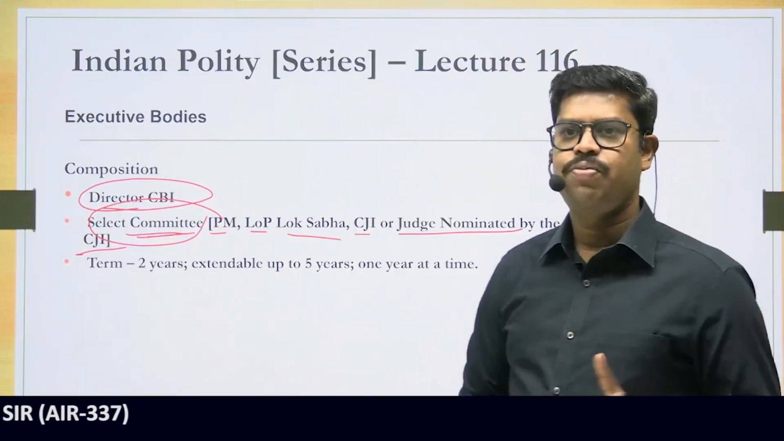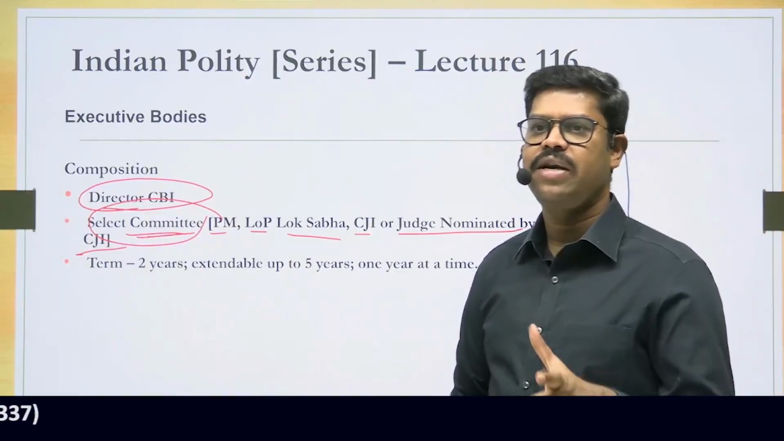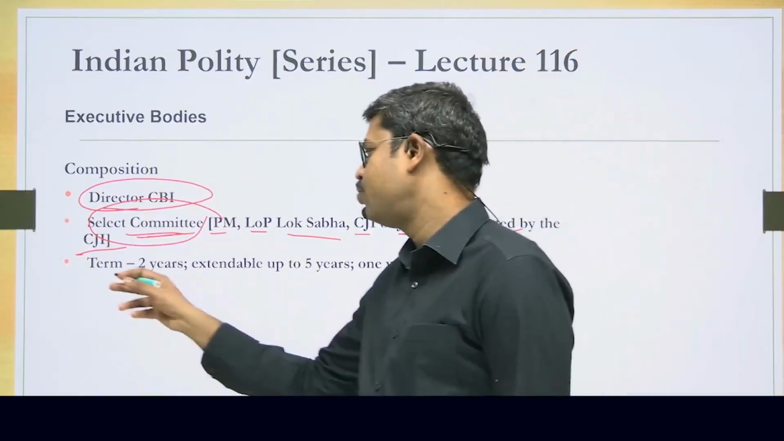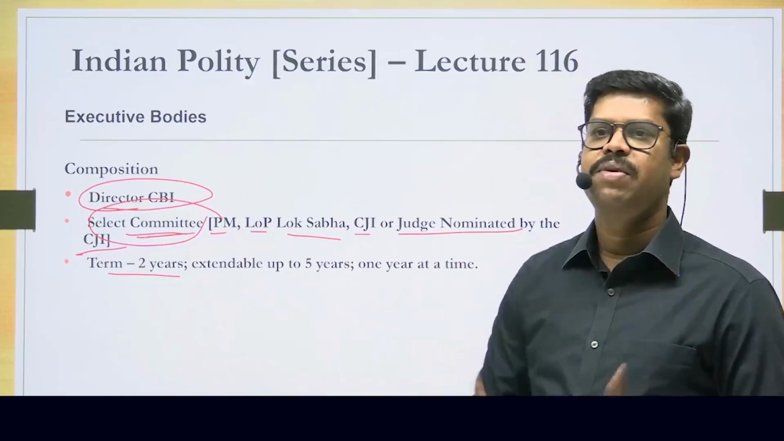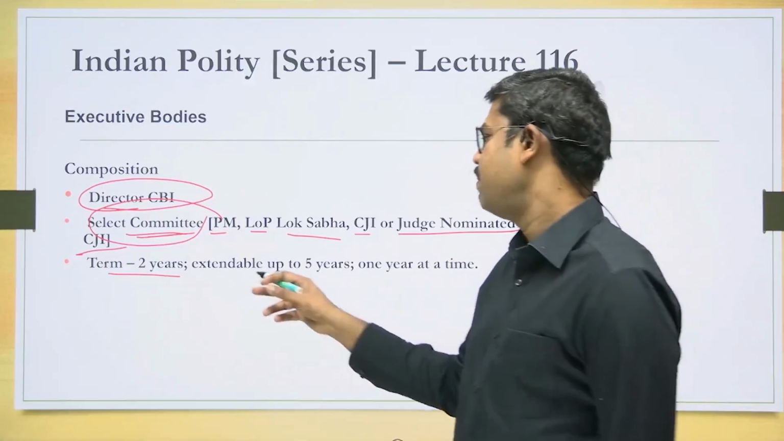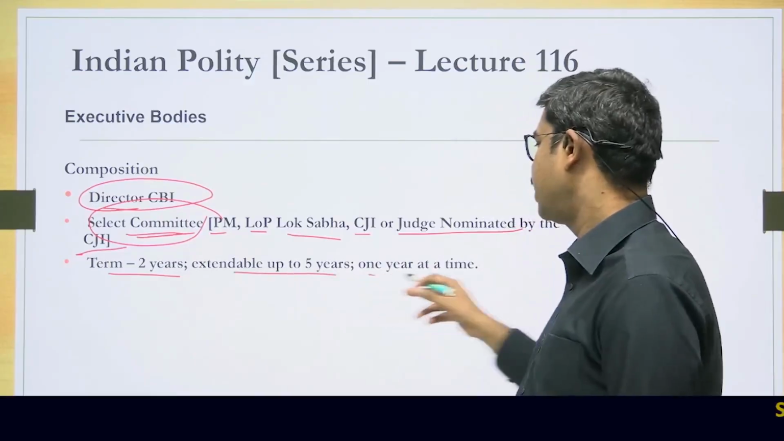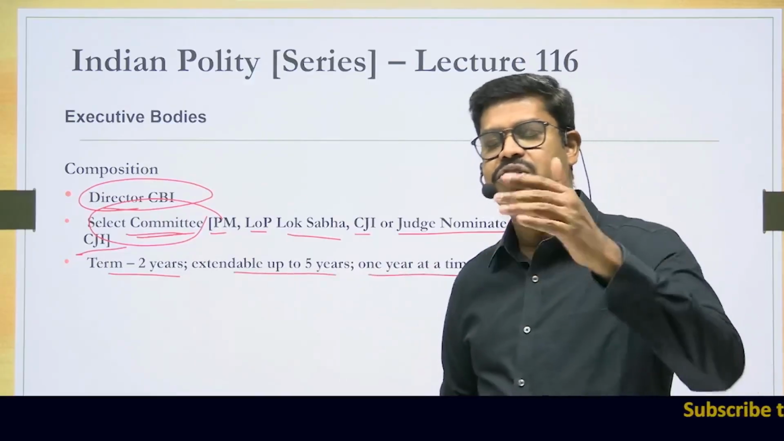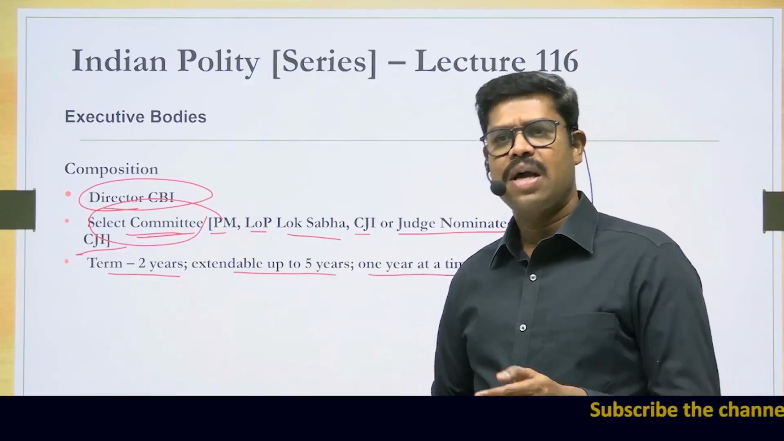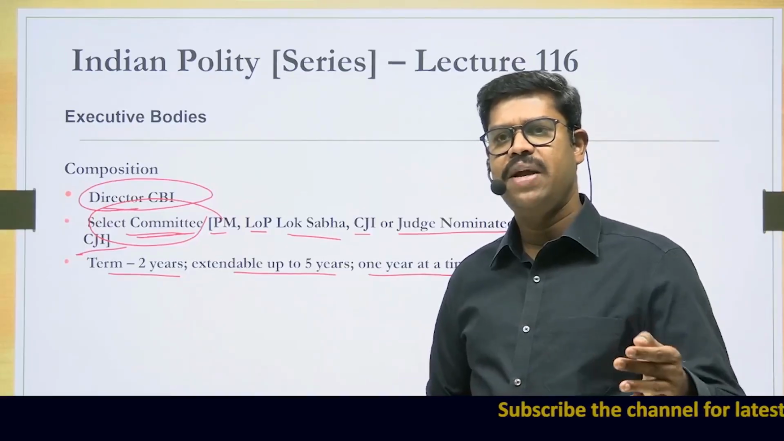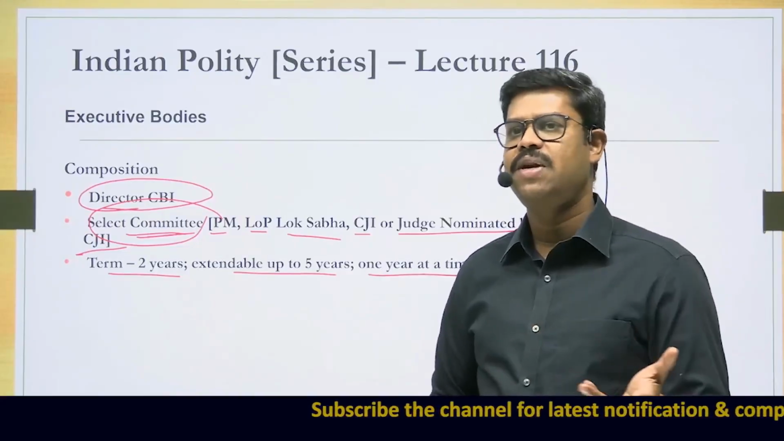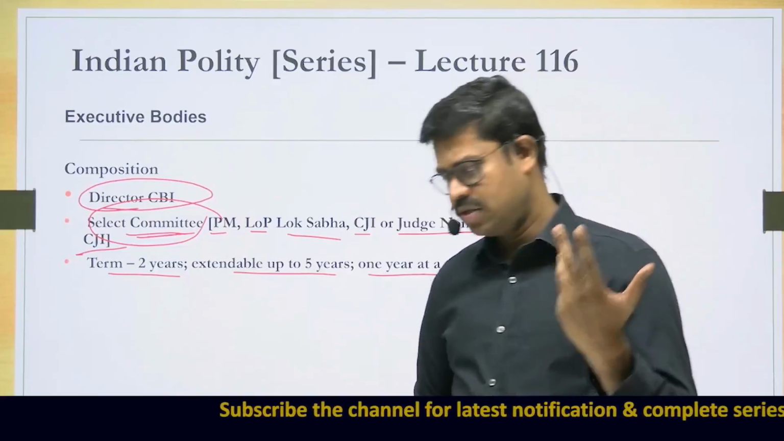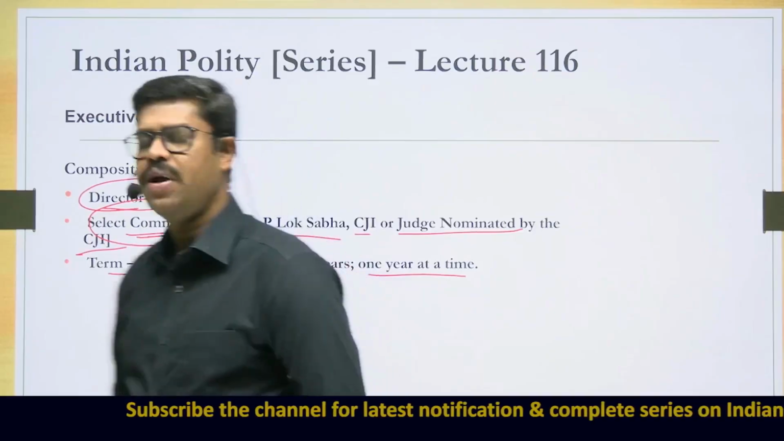And as per the Supreme Court judgment, once a CBI director is appointed, he will have a minimum term of 2 years. Even if he is above 60 years, once appointed, he will have a minimum term of 2 years, and that can be extendable up to 5 years, 1 year at a time. That means there can be 3 extensions. A couple of years ago, one of the CBI directors was given 3 extensions by the government. So that is permissible under the law. These are some of the provisions that you have to keep in your mind.